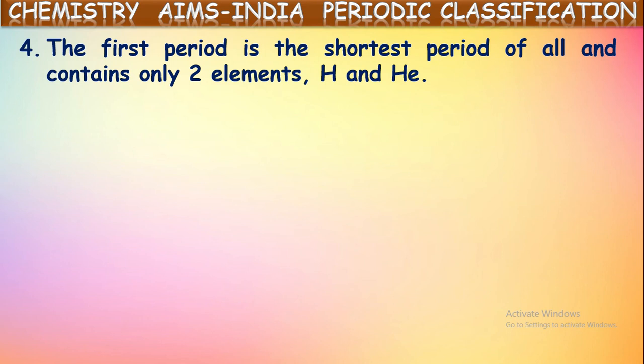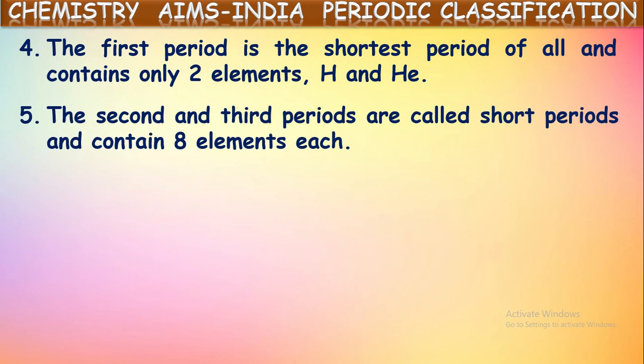They are hydrogen and helium. Out of all the periods, as we told, there are seven periods in the modern periodic table. Out of these, the first period is the shortest period. It contains only two elements, hydrogen and helium only. That is why it is called the shortest period.